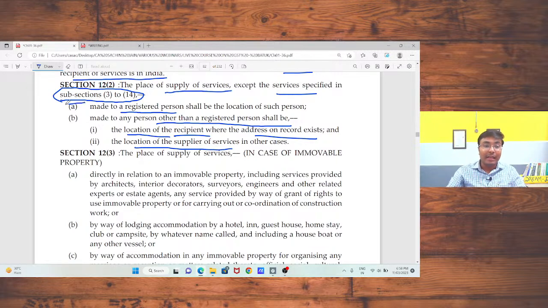Sir, is that okay? If registered, then the registered place will be treated as your place of supply. If not registered, but the address is available in record, then the place of the recipient will be treated as the place of supply. But if no record is available, then the location of the supplier should be treated as your place of supply.